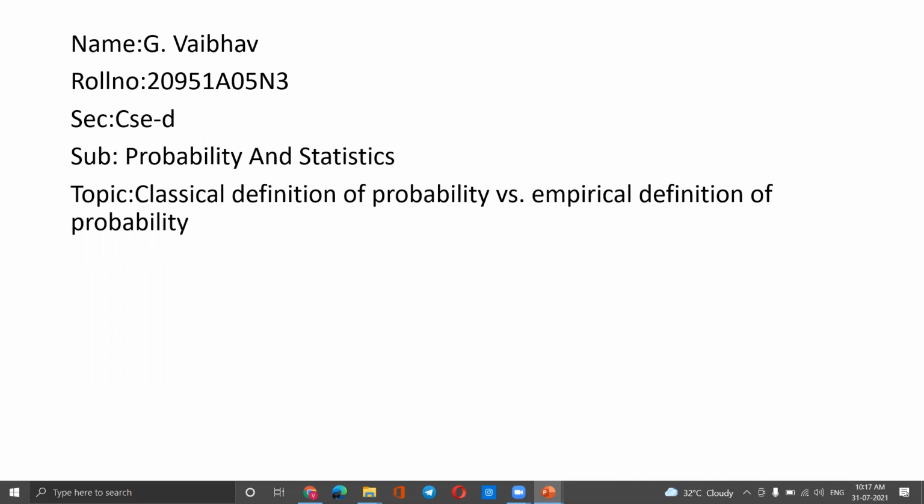I'm from section D, CSE, and my subject is probability and statistics. The topic is classical definition of probability versus empirical definition of probability.